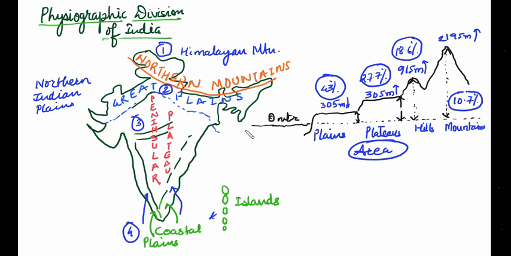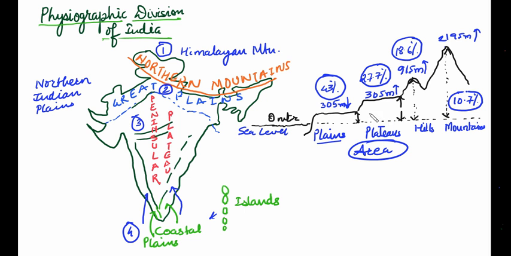So friends, consider this as sea level, which is at 0 meter. From 0 meter up to 305 meter, that is said to be plain. That is up to, not above, 305 meter. That is plain, which constitutes about 43% of the total area of India.